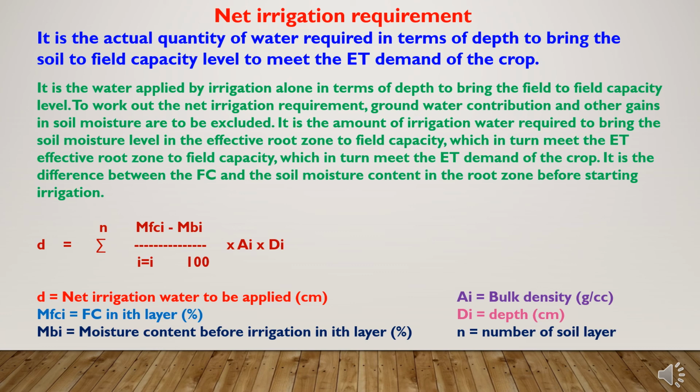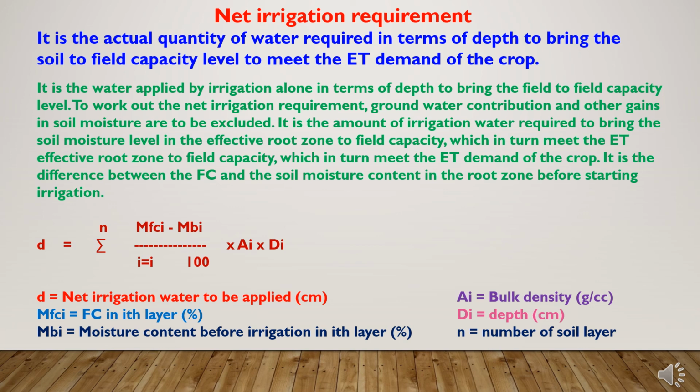To work out the net irrigation requirement, groundwater contribution and other gains in soil moisture are to be excluded. It is the amount of irrigation water required to bring the soil moisture level in the effective root zone to field capacity, which in turn meets the ET demand of the crops.